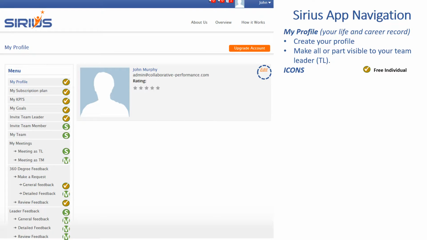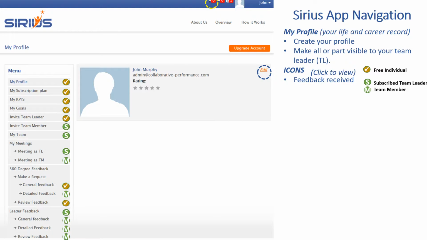On the left-hand side, you will see the menu list. Each of the menu items is associated with your level of subscription. Anything marked with a tick box indicates it's a free function that's available to all individuals. Anything marked in green indicates functions that are available to a subscribed team leader or a team member of a subscribed team leader.